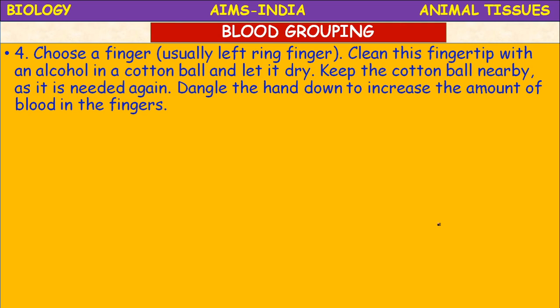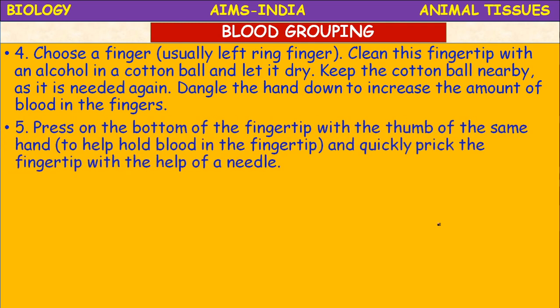You need to make a small puncture on the finger. Okay, you have to dangle the finger down and press on the bottom of the fingertip with the help of the thumb of the same hand, so as to help hold blood in the fingertip, and quickly prick the fingertip with the help of a needle. That disposable needle is there, no? How much? 24G type needle.